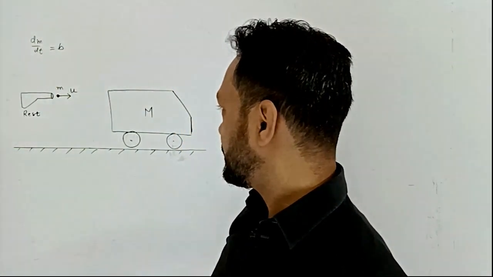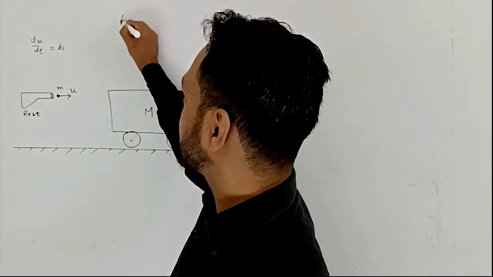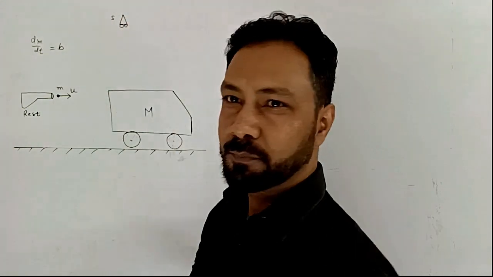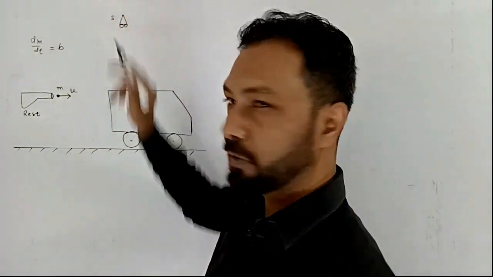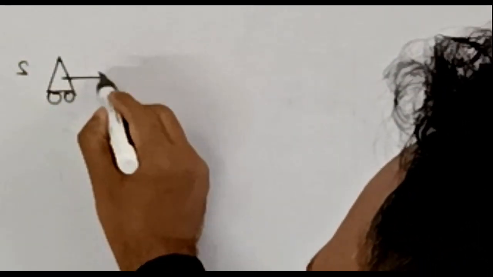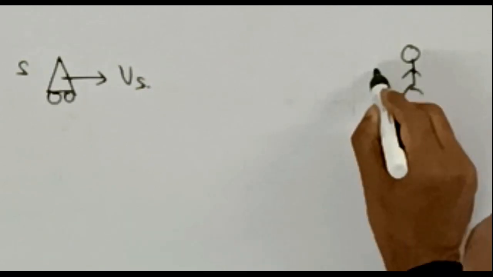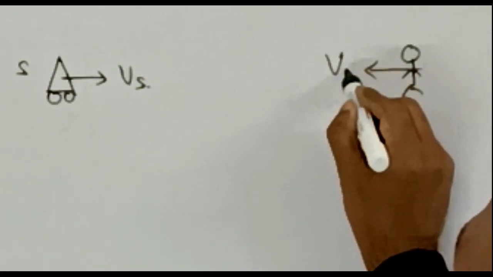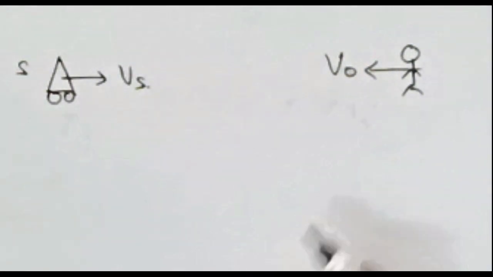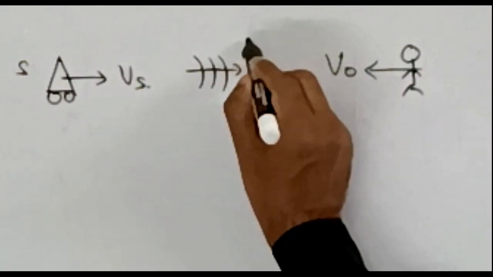So first of all, I will use a concept of Doppler effect. In Doppler effect, suppose this is a source. My font size is very small, so I will enlarge this part of the video. So suppose the source is moving with some velocity vs and there is an observer who is moving with some velocity say vo. The motion of source and observer are along the same line. And I choose a symbol for the velocity of sound with respect to ground as c.